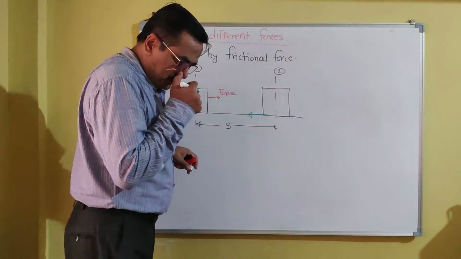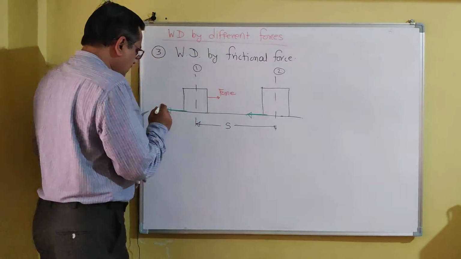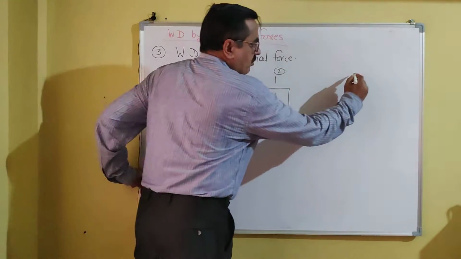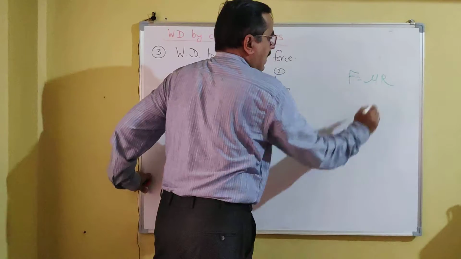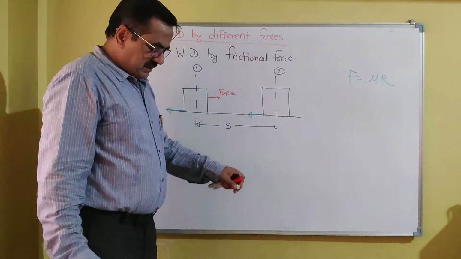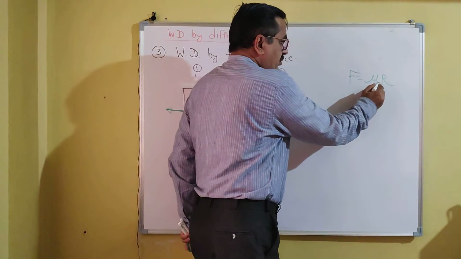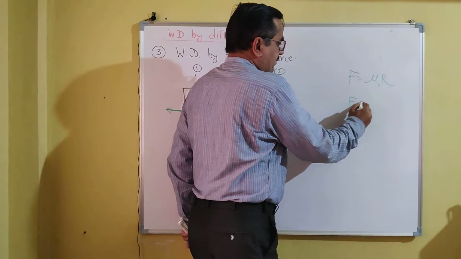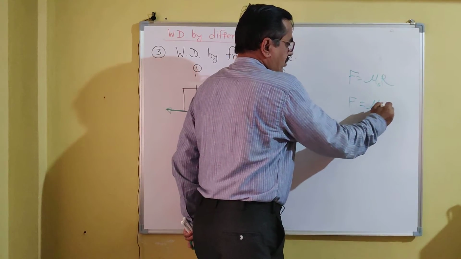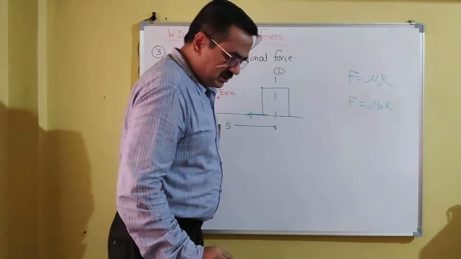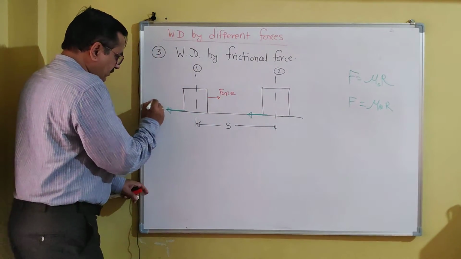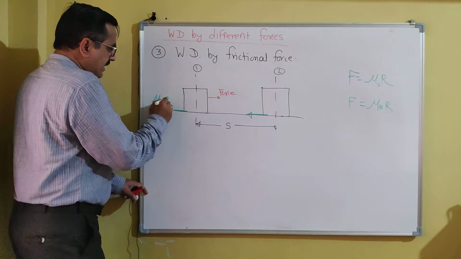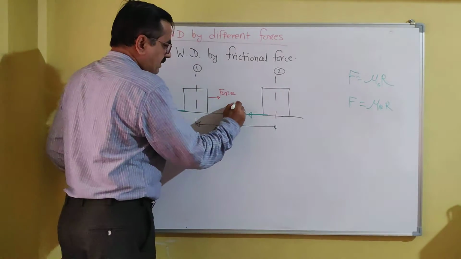Let this frictional force be, as we know, F equal to mu into R. This is the general equation. For static friction, we use mu s into R. For kinetic friction, we write mu k into R. Kinetic friction is used when the body is moving. So here the body is moving, therefore the friction acting is mu k into R, where R is the normal reaction.